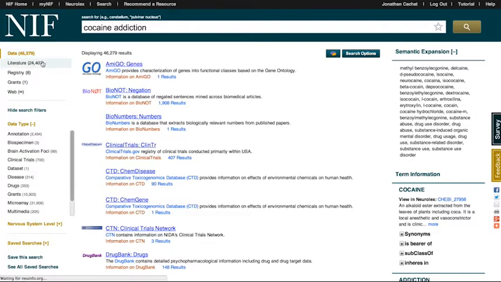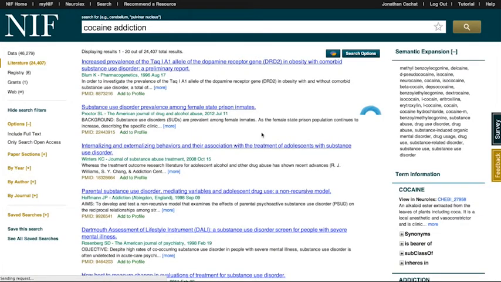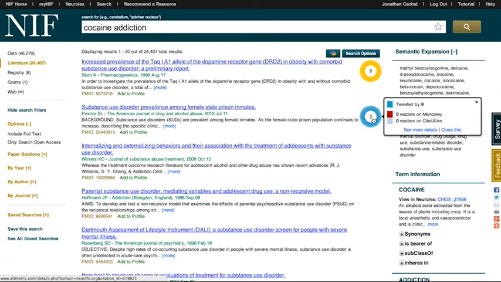So if we exit the Data tab and move into Literature, rather than reading papers and discovering the terms that authors are using and re-entering those terms into PubMed over and over, or Google Scholar, whichever you may use, the semantic expansion in NIF is included within the literature search. So now any matches on these terms here are included within my literature search.